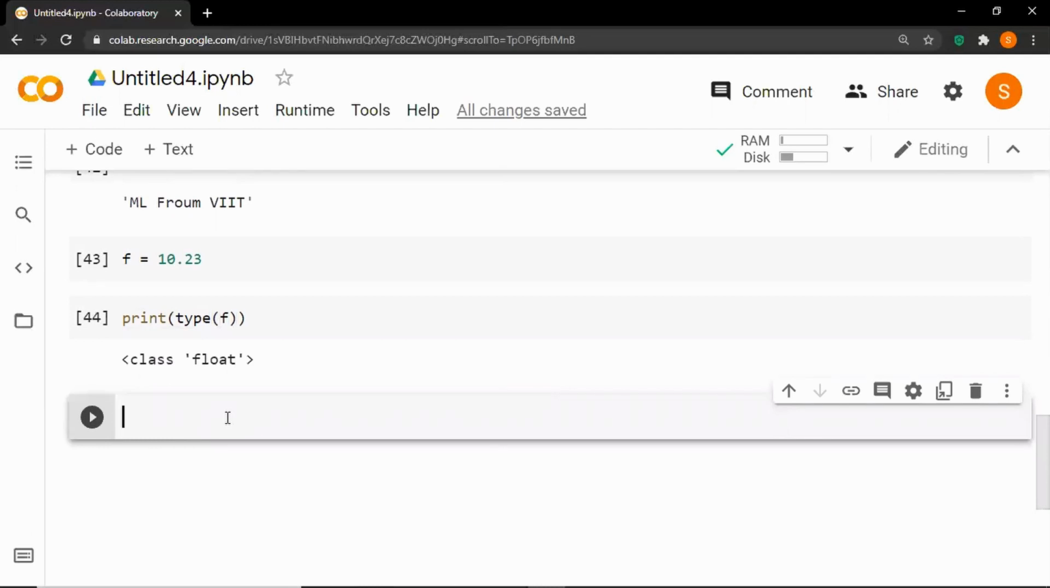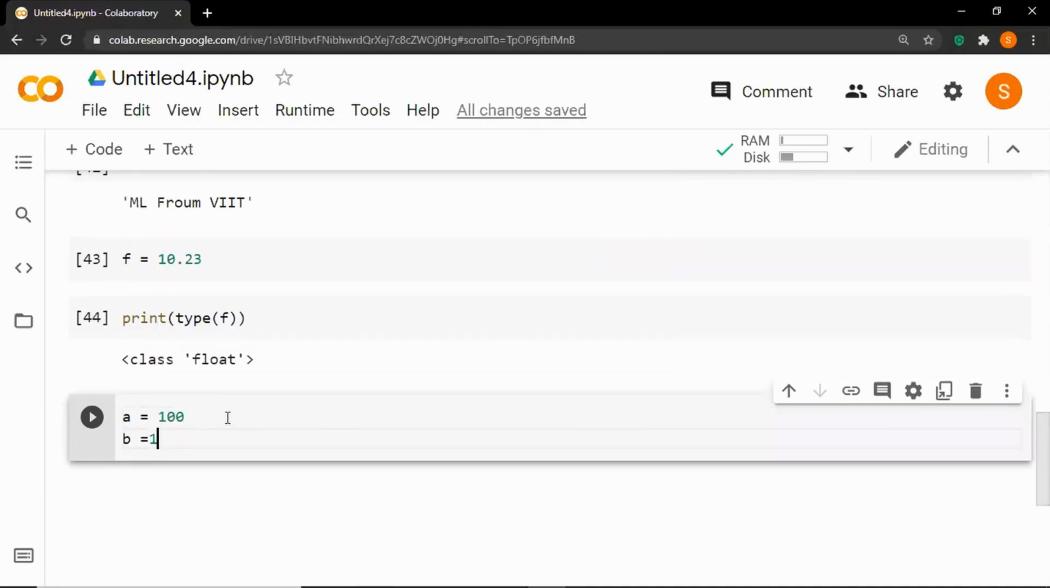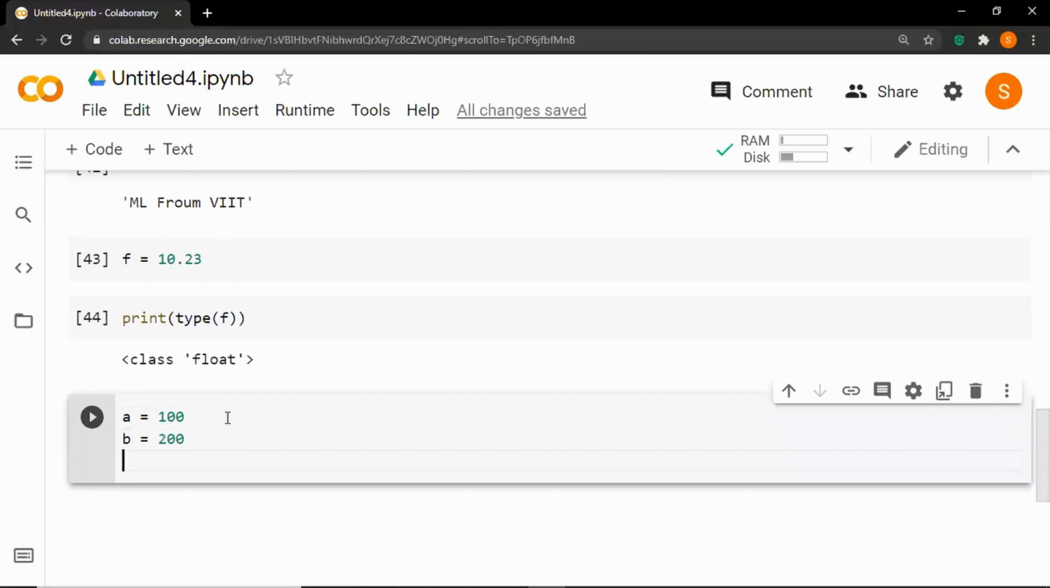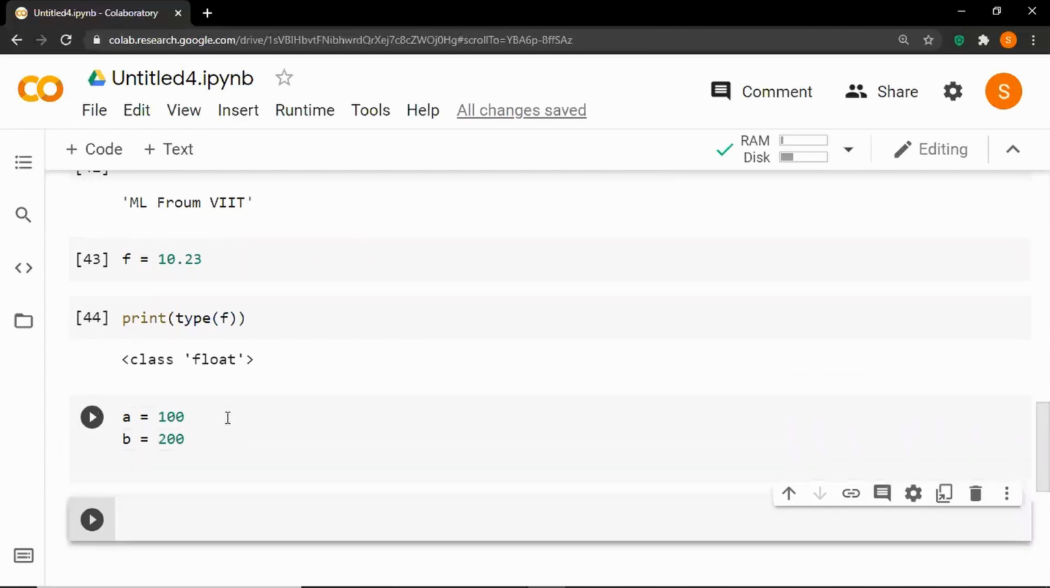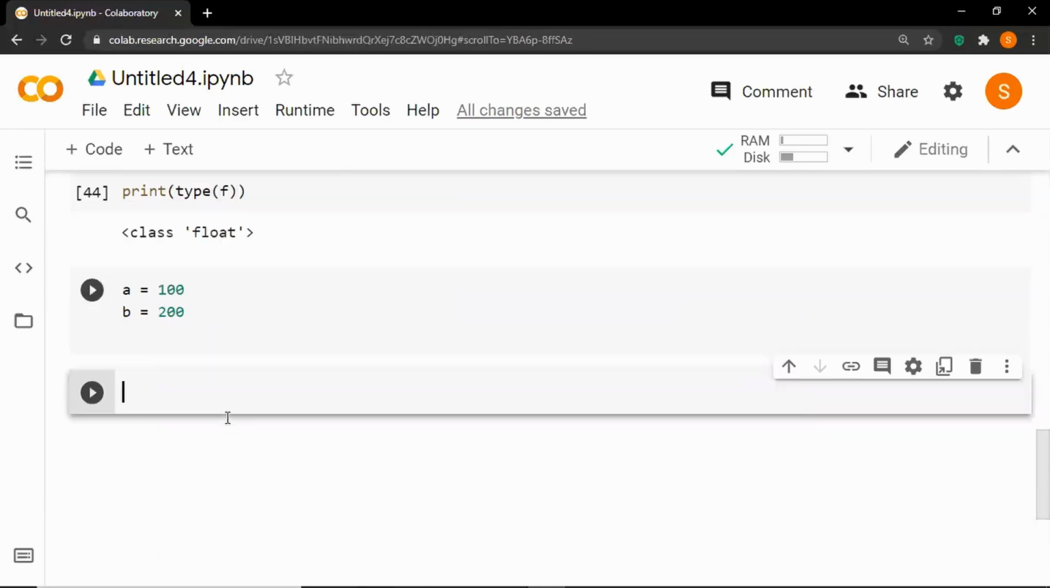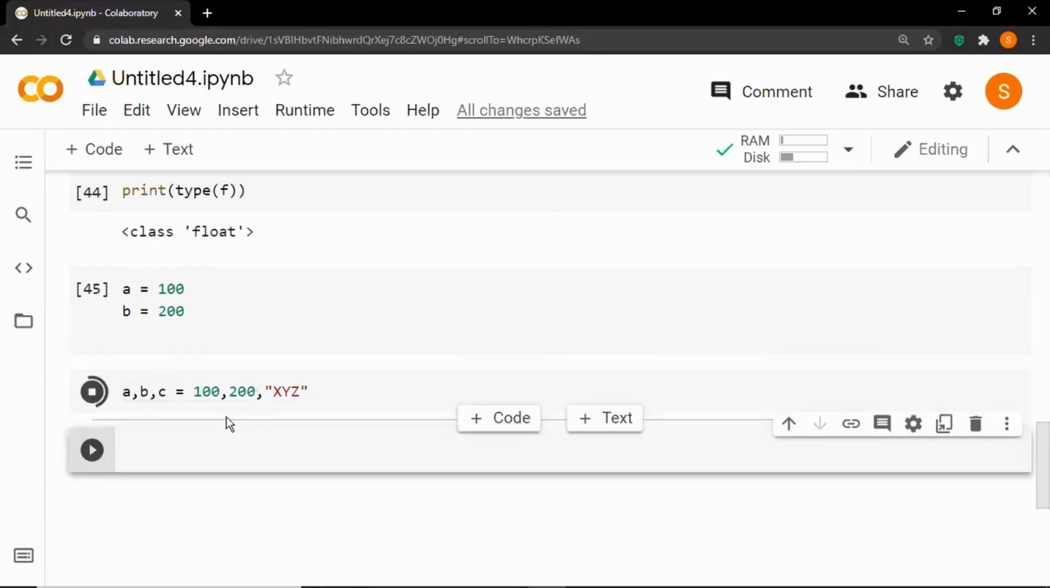So let's move forward. In Python, you can assign multiple values to multiple variables, or the same value to multiple variables. So in general, we declare the variables as a is equal to 100, b is equal to 200. So instead of declaring multiple variables in multiple lines, we can declare them in a single line. So let's say a comma b comma c is equal to 100 comma 200 comma, let's take some string, so let's say xyz.